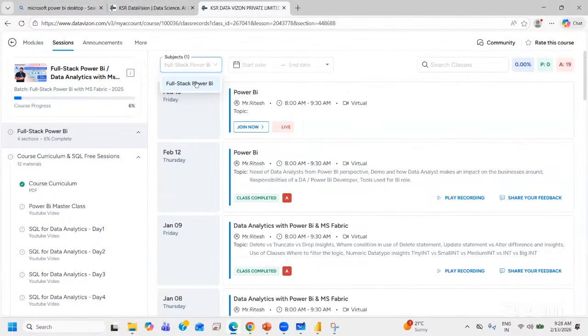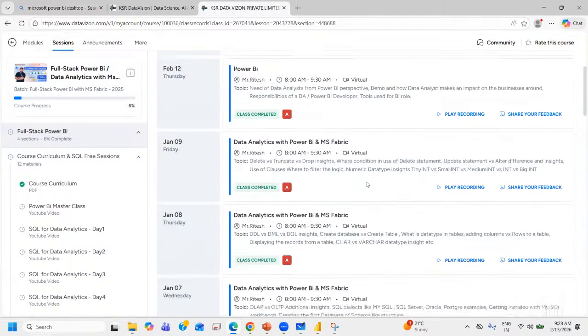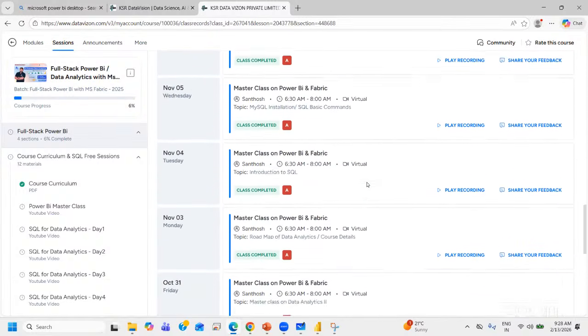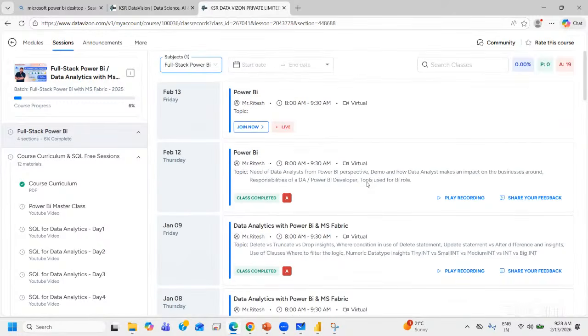Here, you need to select Full Stack Power BI. You can access the previous batch recordings as well as the current one. Yesterday's recording is already there. These are all previous recordings, but you can check yesterday's, and you can check today's, which is still live. After completion of this session, within the next 25 to 30 minutes, or maybe a maximum of 45 minutes, the recording would be available. You can go through the recording.